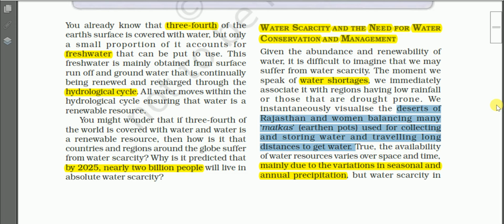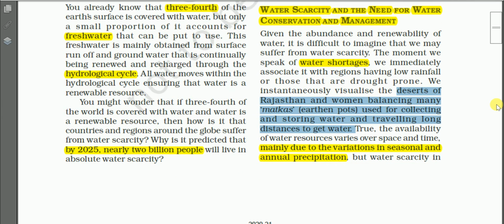And varying over time means, see, in some months we may get rainfall, in other months we don't get rainfall. So in this way there is variation, okay, in the availability of fresh water from time to time. That is known as temporal variation.